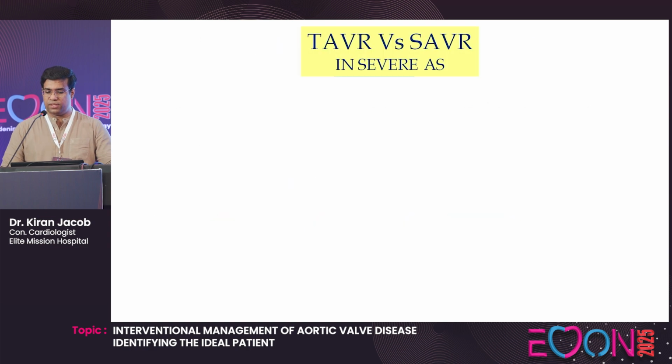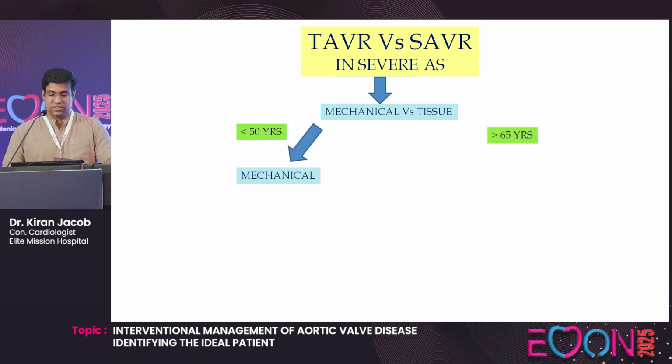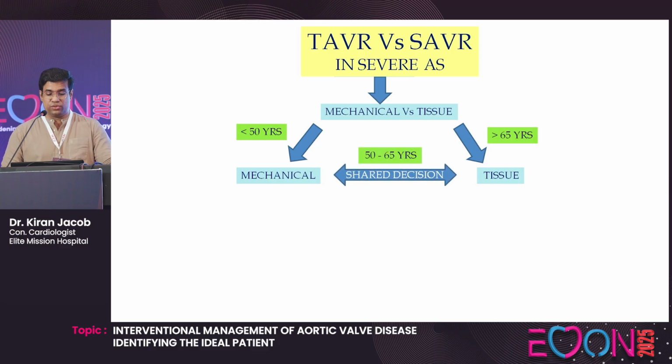So how to choose between TAVR and surgical aortic valve replacement in severe AS? The first thing to be decided is whether the patient needs a mechanical or a tissue valve. If it's a young patient, less than 50 years, definitely he needs a mechanical valve because it has the longest durability. Now, if the age is more than 65 years, then you can go with the tissue valve. If the age is between 50 and 65 years, it's a shared decision whether to choose a mechanical or a tissue valve.